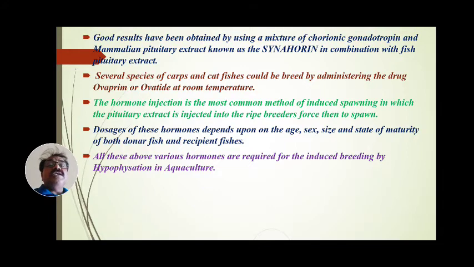Hormone injection is the most common method of induced spawning, in which pituitary extract is injected into the ripe breeders to force them to spawn.